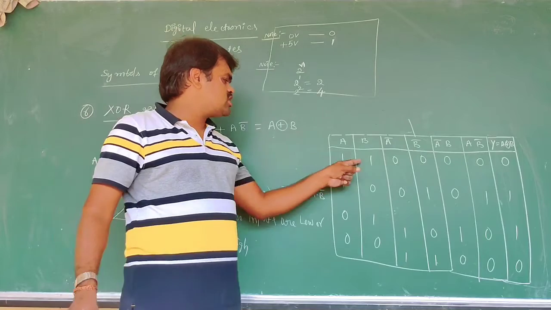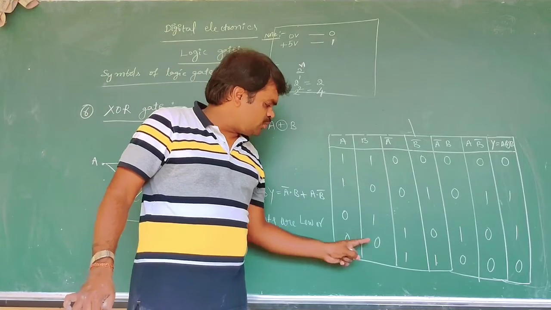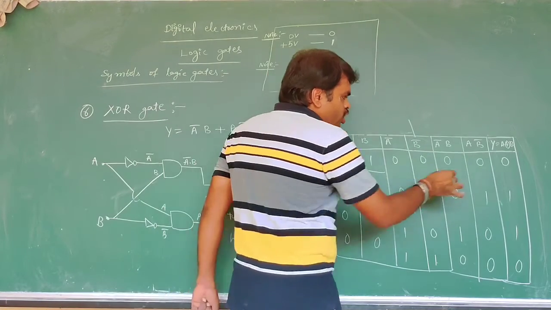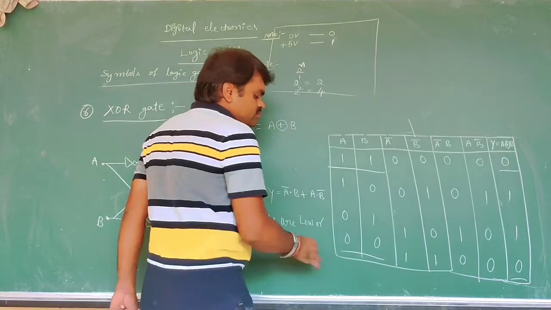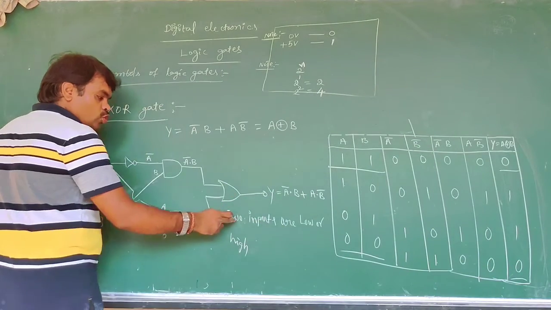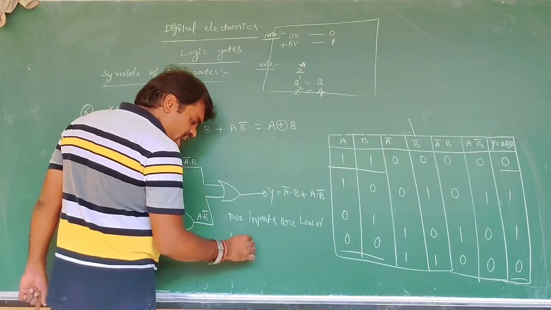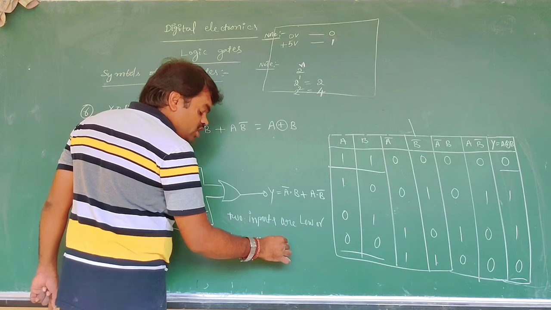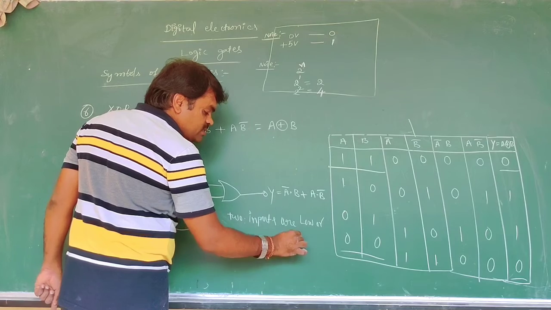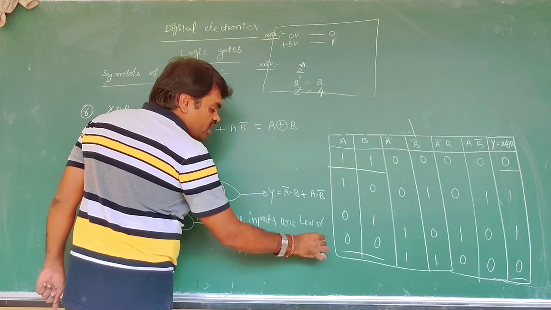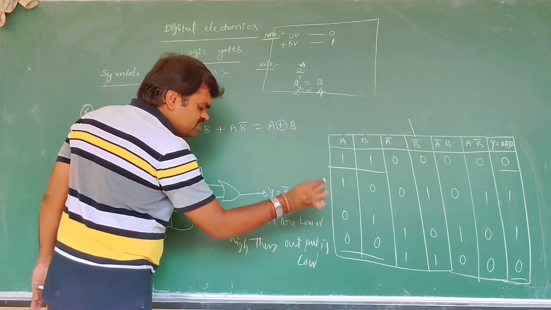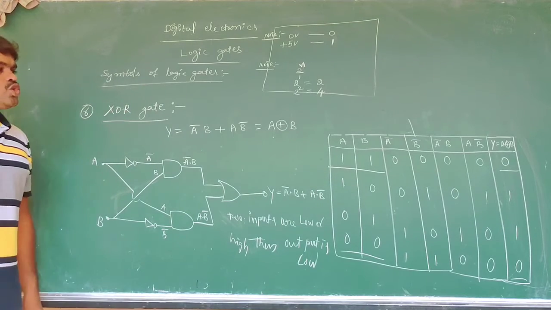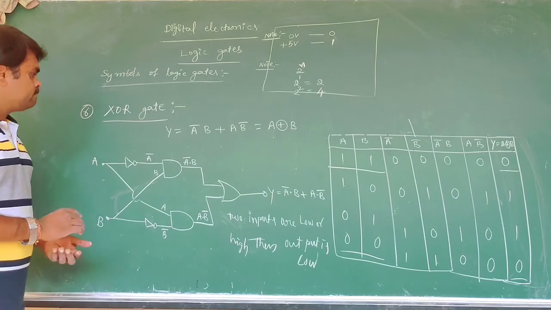See, two inputs are high, two inputs are low. Now what do you get? When the two inputs are both low or both high, then the output is zero. The output is low. Remember it. It is the exclusive OR gate.